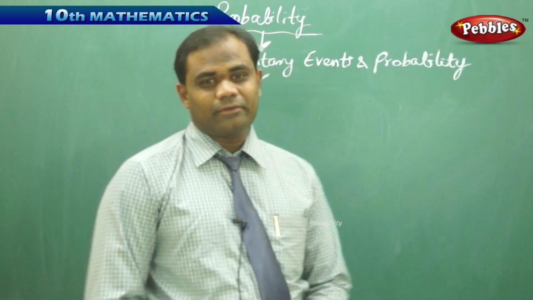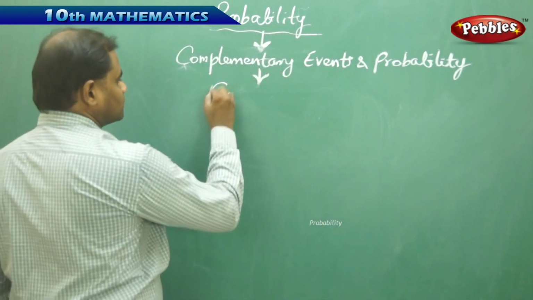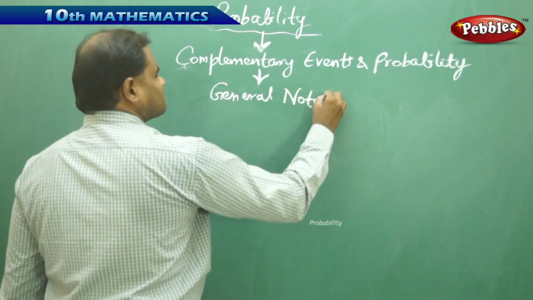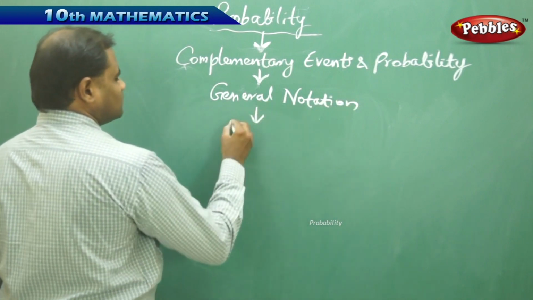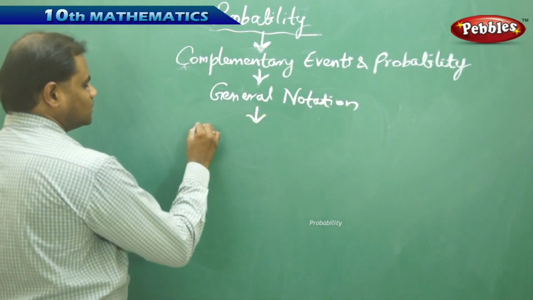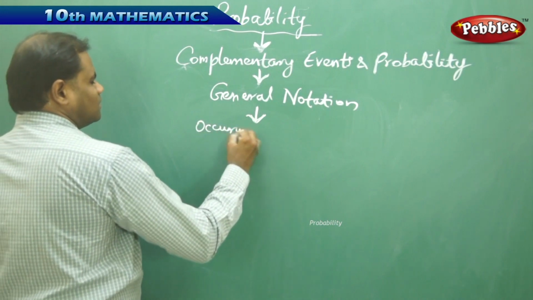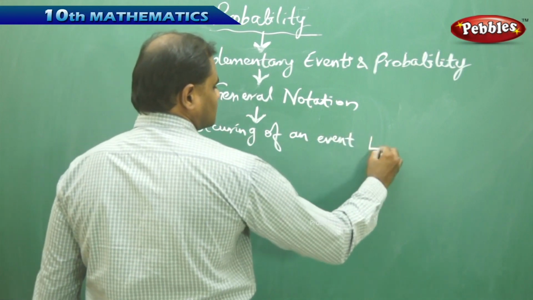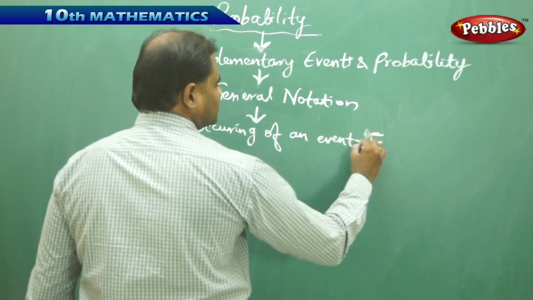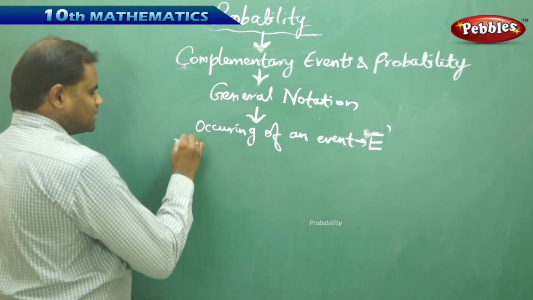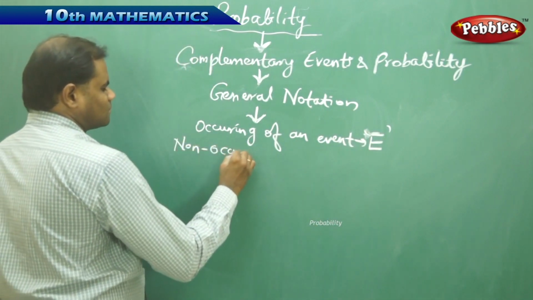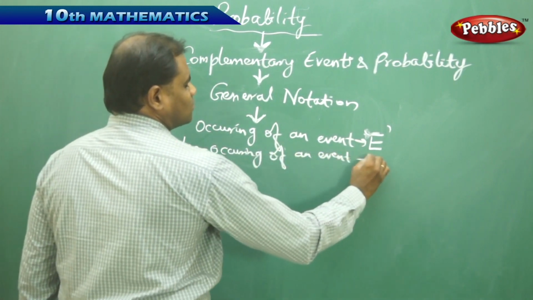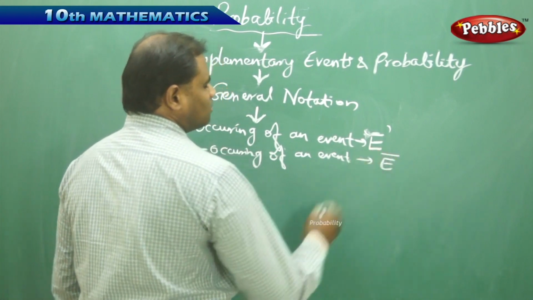Generally, complementary events are denoted with general notation in the following manner. Say for example, the occurring of an event is denoted with E, then the non-occurring of an event I denote with E bar or E complement.